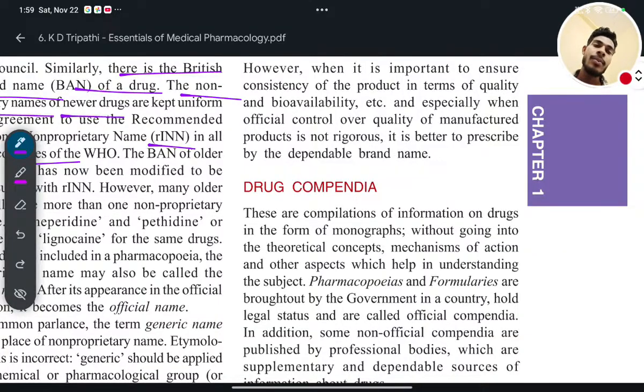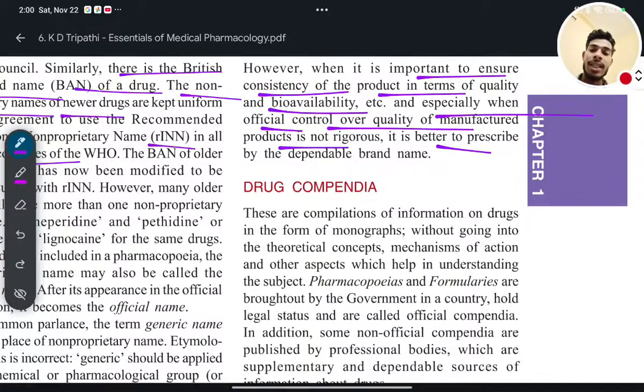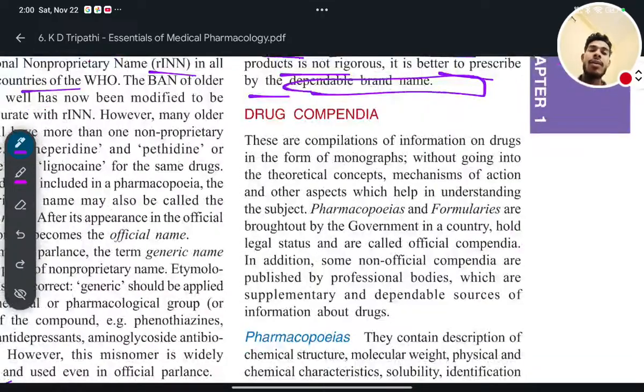However, when it is important to ensure consistency of the product in terms of quality and bioavailability, and especially when official control over the quality of manufactured products is not rigorous, it is better to prescribe by a dependable brand name. Okay. Next, drug compendia.